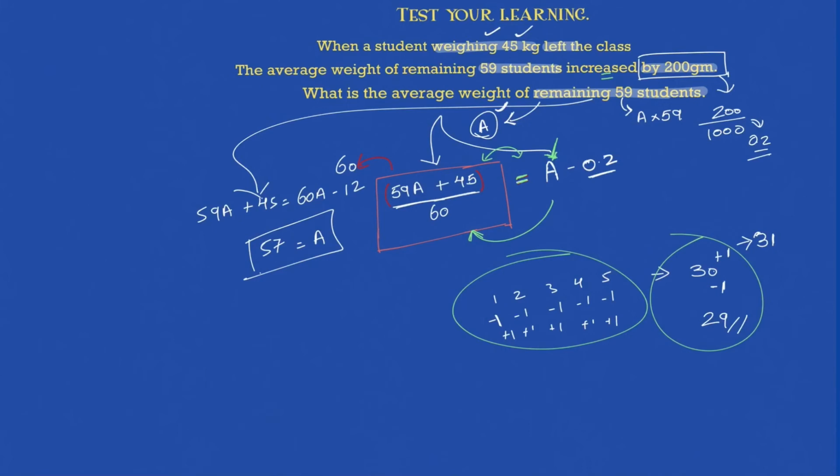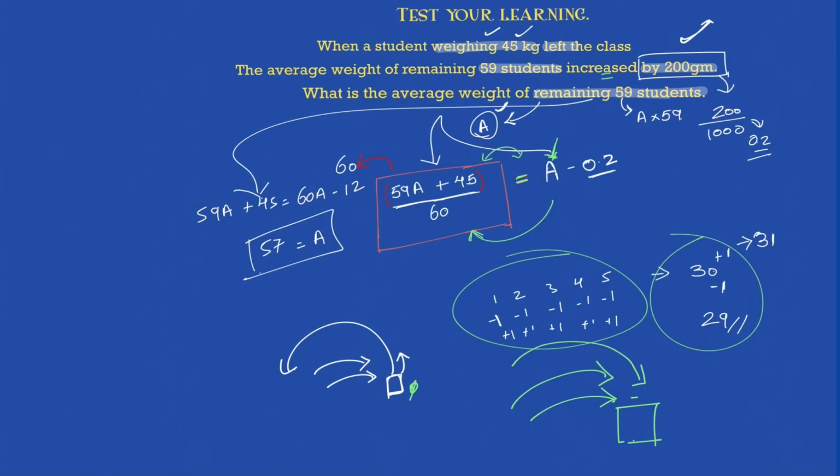This student had a weight, and it was brought to an optimum level by the other students giving weight to him. When he left, he gives that weight back to them, and that's why it was increased by 200 gram. So earlier, to maintain the average, he had a lesser weight than the average, so other students gave to him to make him reach that average, right? Because in an average, some are more, some are less. Now what happened? He left. So whatever was given to him by the other students, he gives them back.